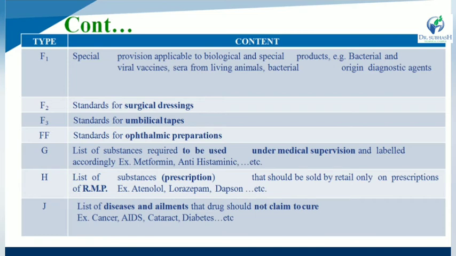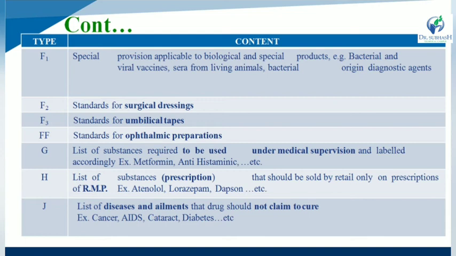What is Schedule G? It is the list of substances which are required to be used under medical supervision and labeled accordingly. Examples of this type of drug are metformin as well as antihistaminic agents. So what is Schedule G? Any drug substance that is to be used under medical supervision is called Schedule G.